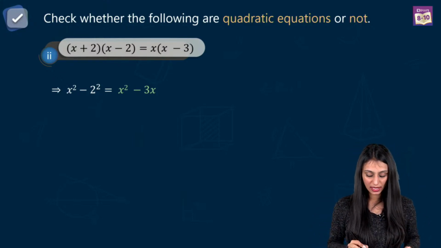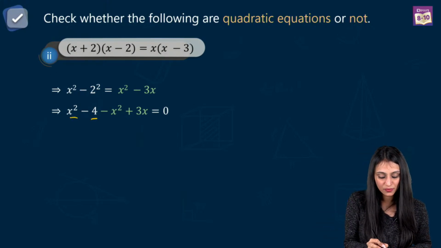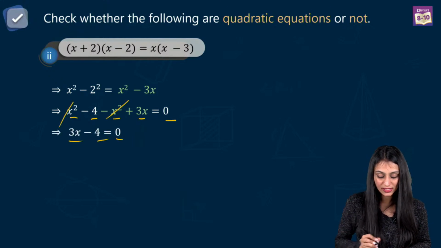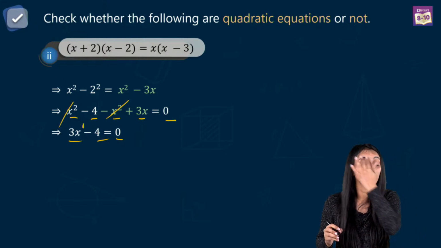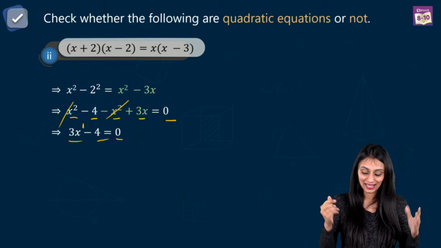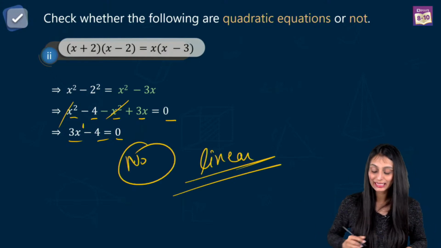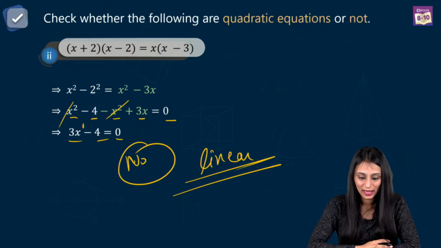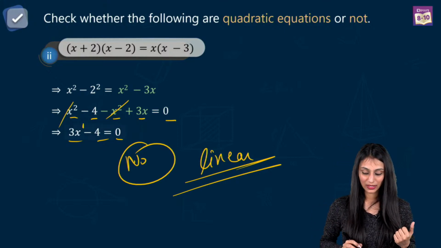So I've simplified both the sides. We get this. Let's take everything on one side. The signs will change. So we have x square minus 4 minus x square plus 3x equal to 0. This gets cancelled out, and we have 3x minus 4. What do I see here? I see that the highest power of the variable, the degree here, is 1. I cannot call it quadratic. This is not a quadratic equation. This time it is linear, right? Absolutely, it is not quadratic, it would be linear.